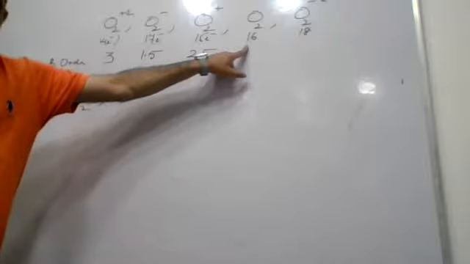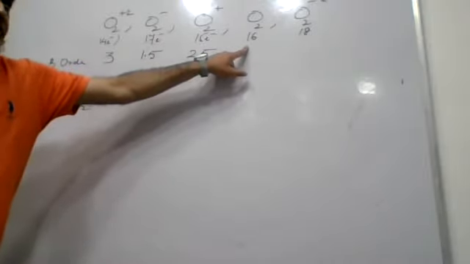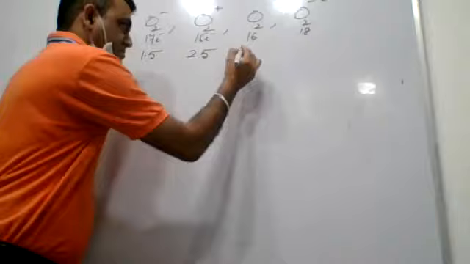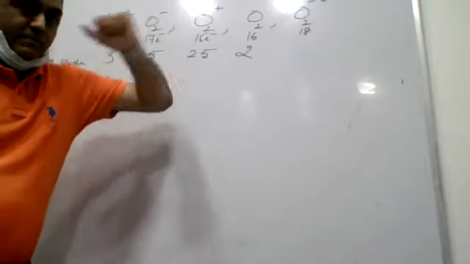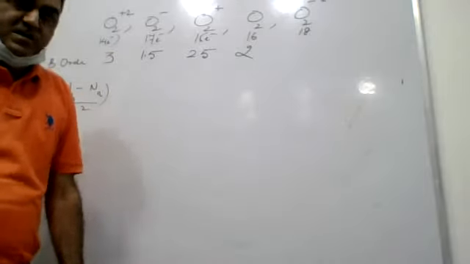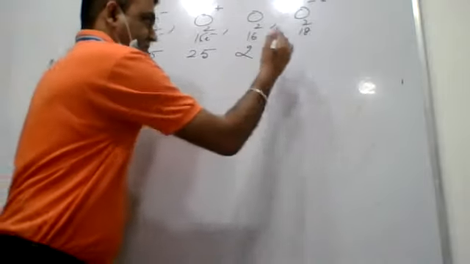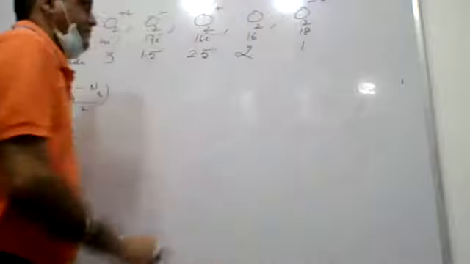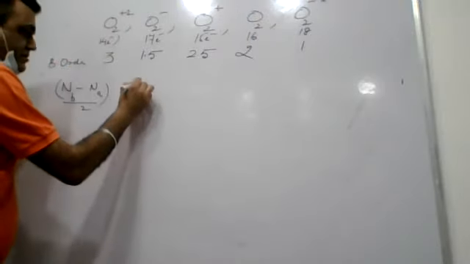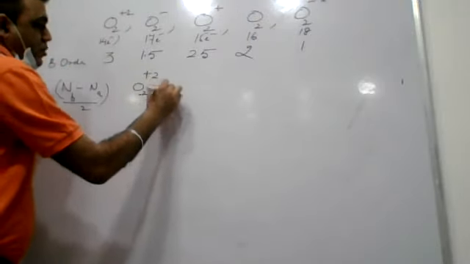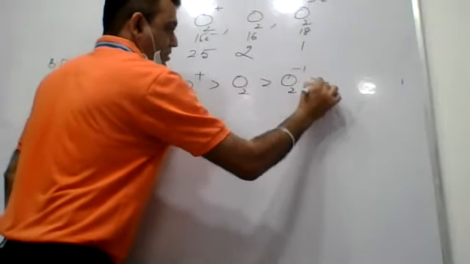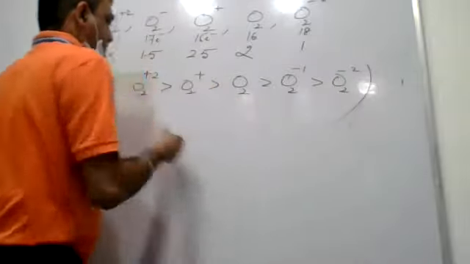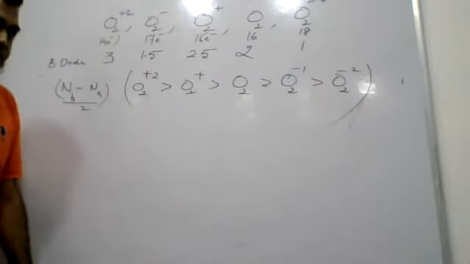16. Subtracting 8. Number left will be 8. Among 8, 6 will be bonding, 2 will be anti-bonding. Difference will be 4. 4 by 2 will be 2. 18. After subtracting 8, the number will be 10. Among 10, 6 will be bonding, 4 will be anti-bonding. So 6 minus 4, 2. 2 by 2 will be 1. So regarding bond order, the correct order is O2 charge plus 2, O2 charge plus 1, O2, O2 charge minus 1, O2 charge minus 2.